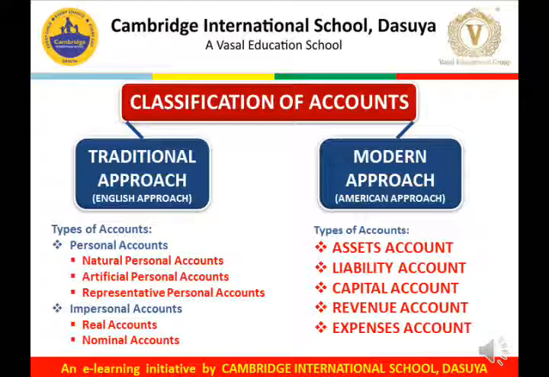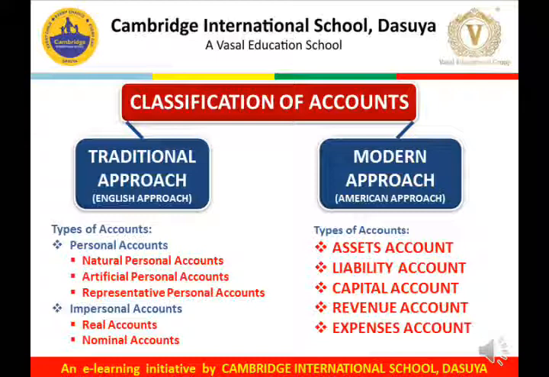Whereas impersonal accounts, which do not have any relation with any person, are classified into real accounts and nominal accounts. Real means actual. So all assets lie under the category of real account. Nominal accounts, as the name suggests, nominal means it is nothing, but for our convenience, we have given them some names.